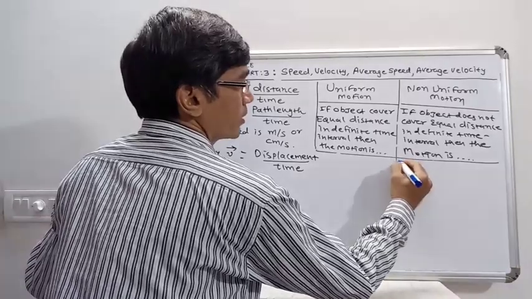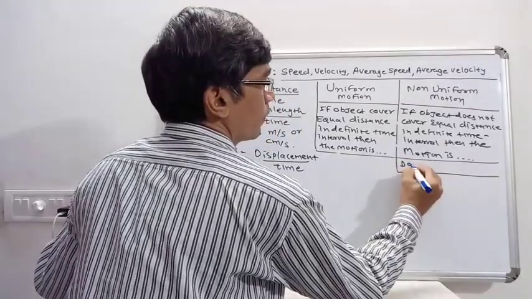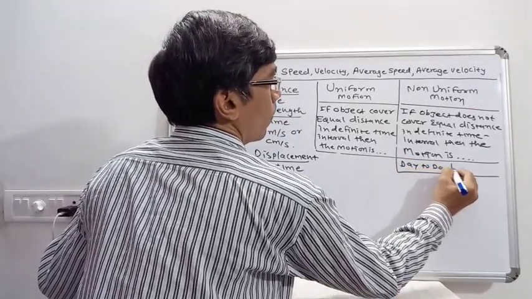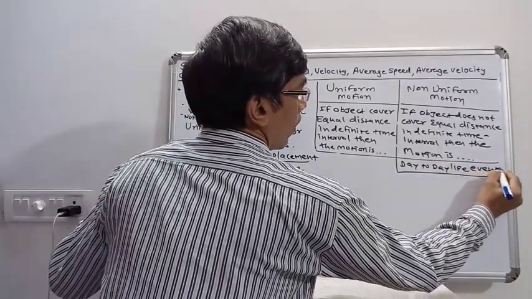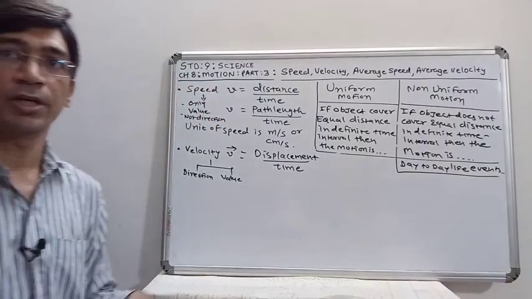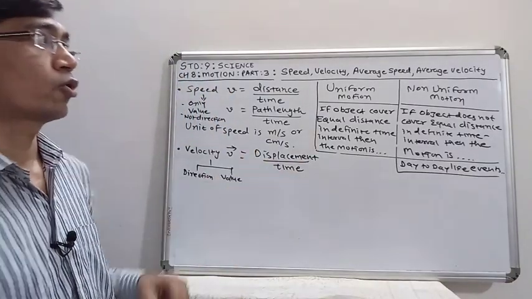We can take examples from day-to-day life events. Generally, day-to-day life events are taken as non-uniform motion.